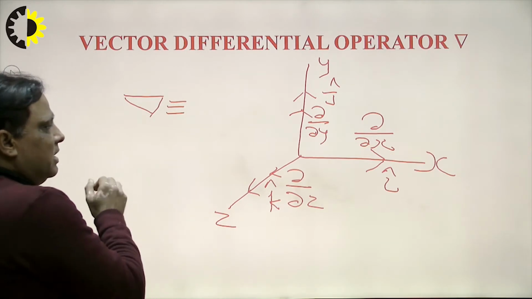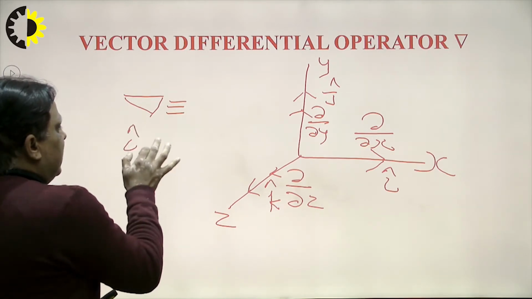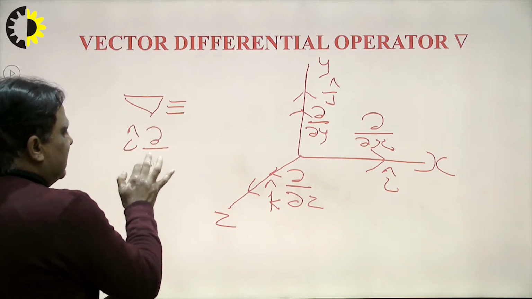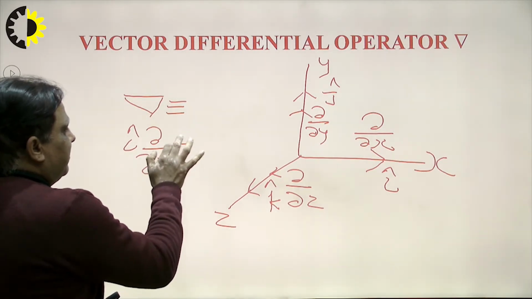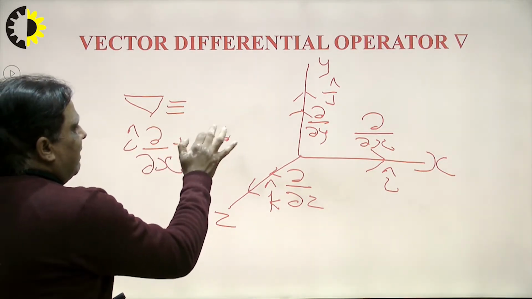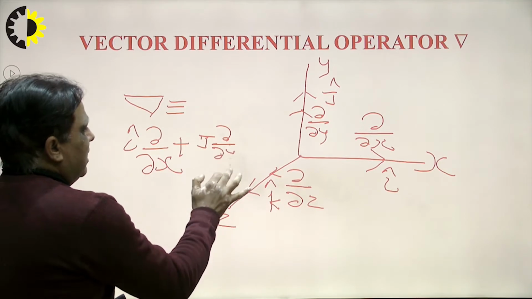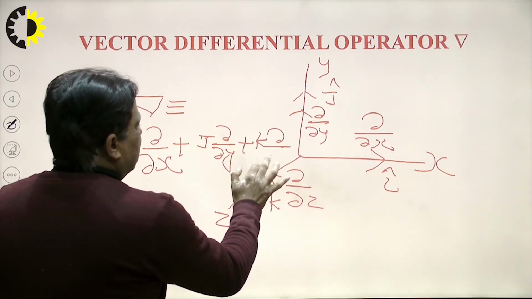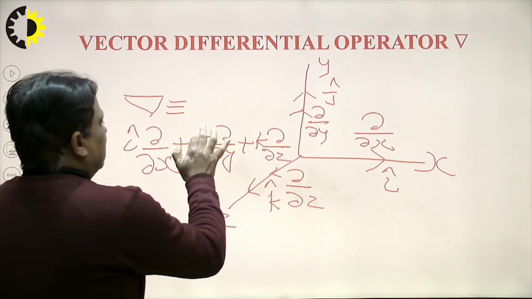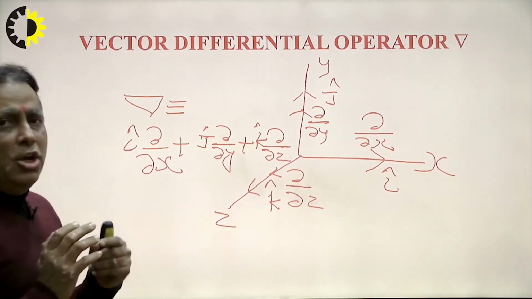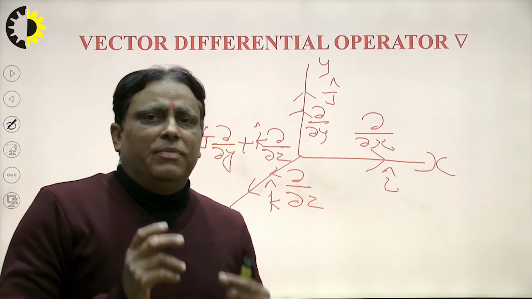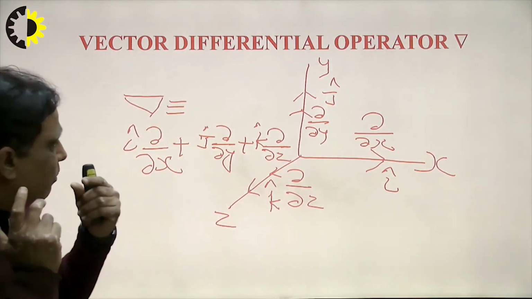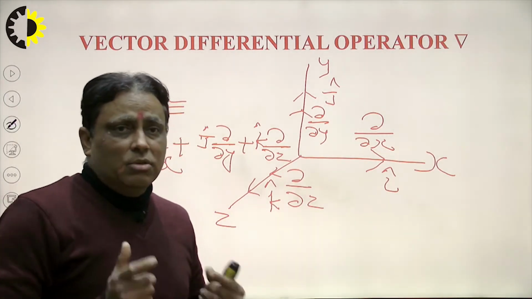What is the role of this? Del equals i cap del over del x, as I explained in the previous lecture, plus j cap del over del y, plus k cap del over del z. So, in this way we can find the value of del, and that is known as the differential operator because it plays a very important role in our engineering and technology.